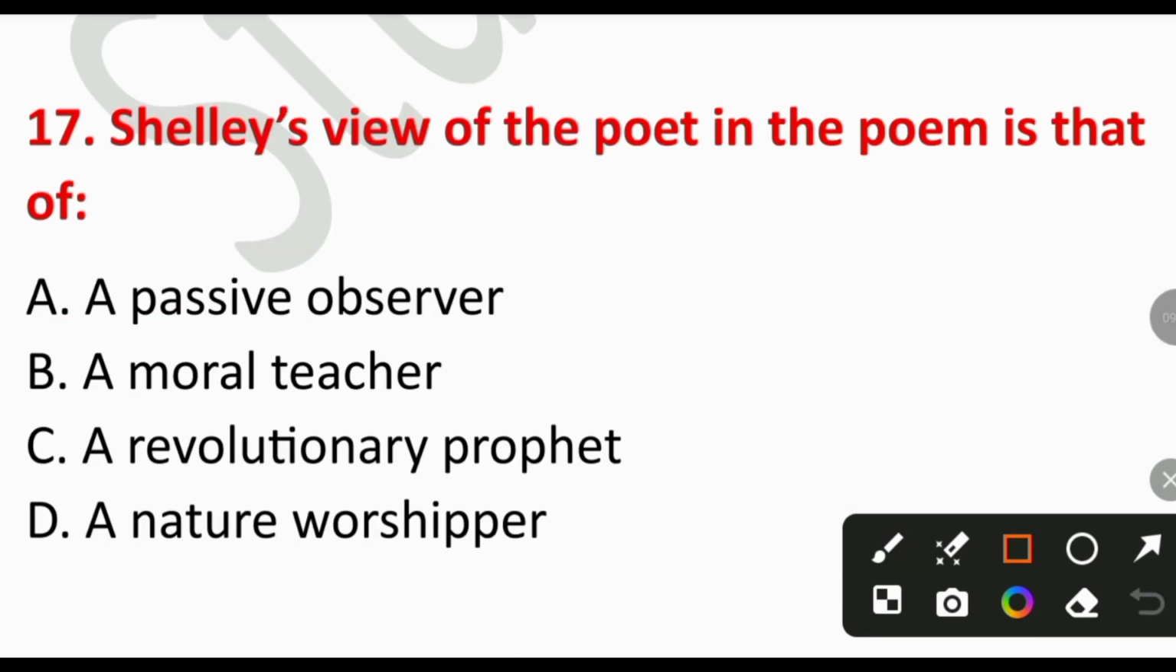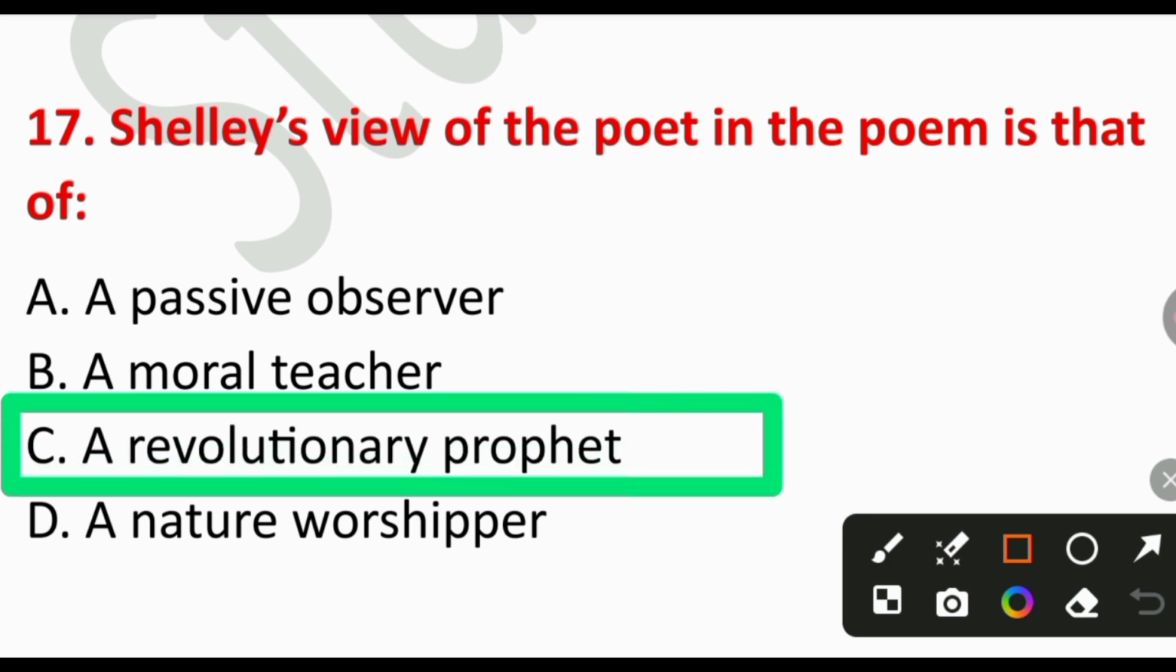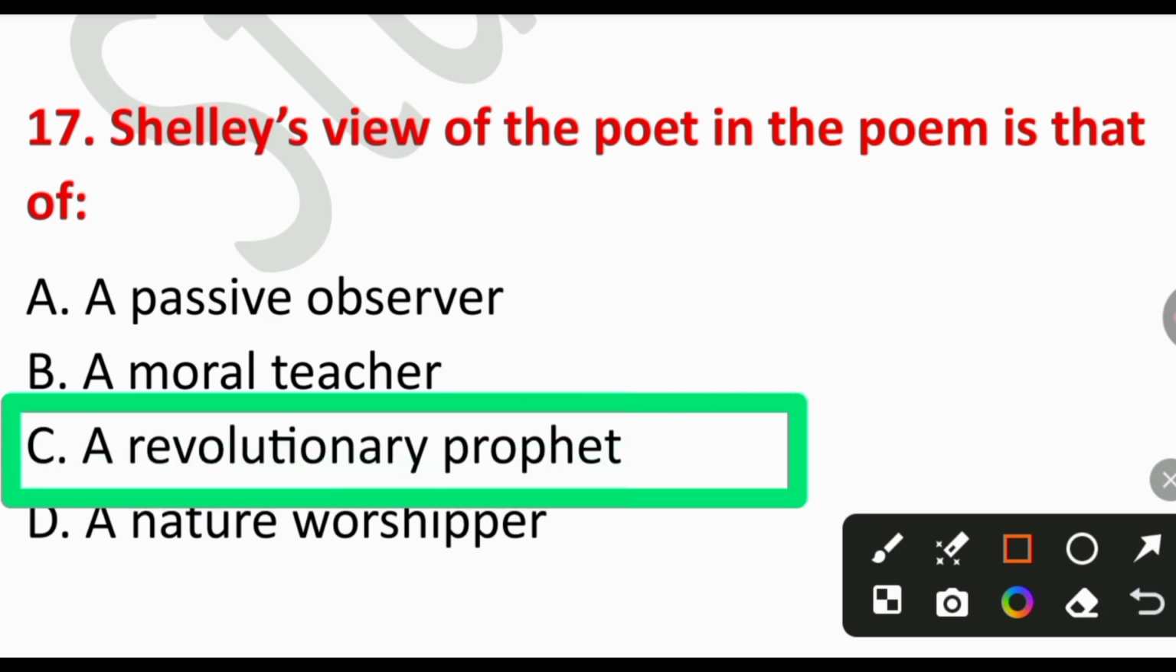17. Shelley's view of the poet in the poem is that of A. A passive observer, B. A moral teacher, C. A revolutionary prophet, or D. A nature worshipper. So the right answer is option number C. A revolutionary prophet. The poet spreads ideas to awaken society.